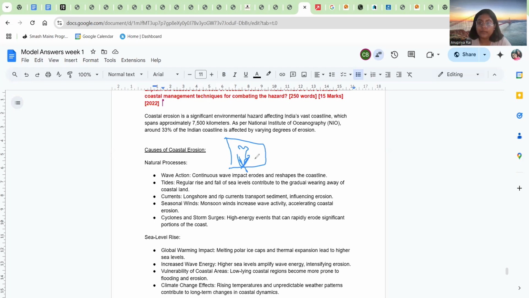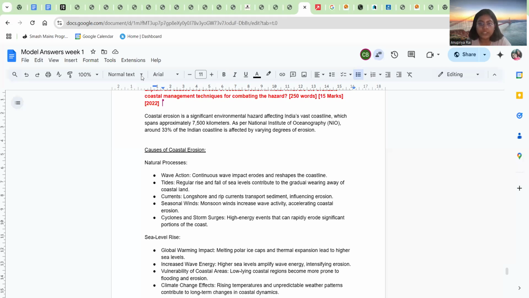Because in the reasons part we have written what the reasons are, you don't need to mark them on the map. And second, you can actually explain the mechanism of coastal erosion. But because this is not a geography paper, if you do not have much time, don't draw this second part. But the first part is absolutely necessary. Hopefully you get it, and hopefully you understand it clearly. So let us understand this.